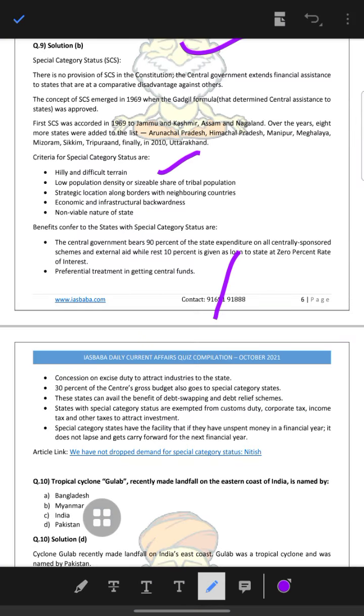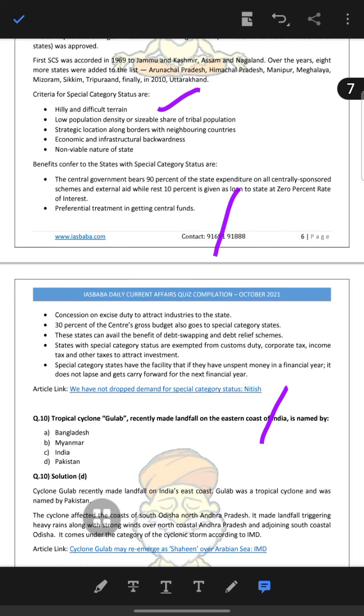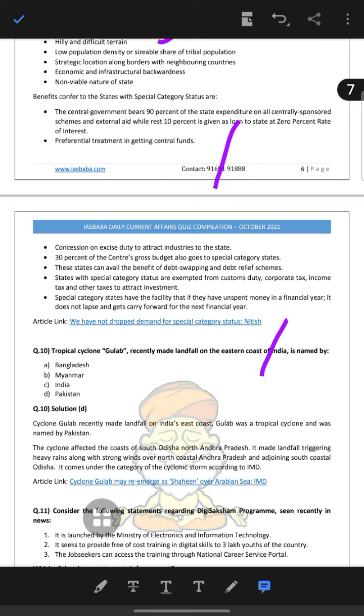So the benefits: the central government bears 90% of the state expenditure on all centrally sponsored schemes and external aid, while the rest 10% is given as a loan to the state at 0% rate of interest. Preferential treatment in getting central funds. Concession of excise duty to attract industry to the state.